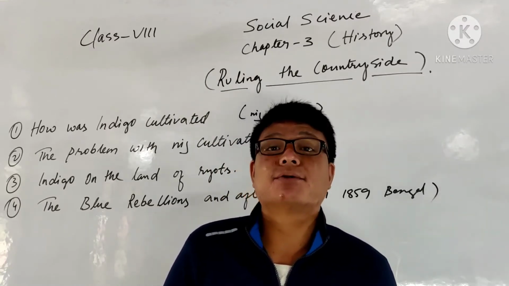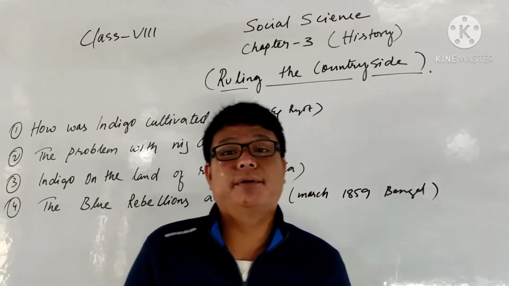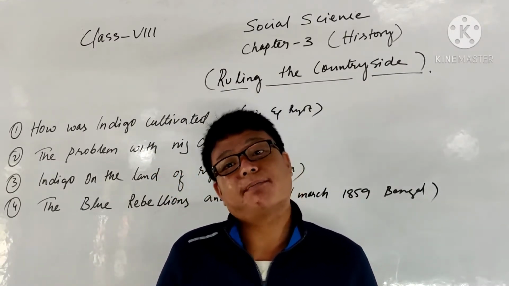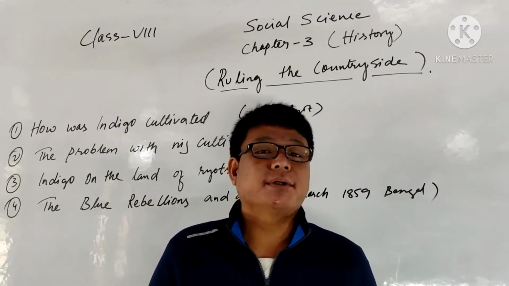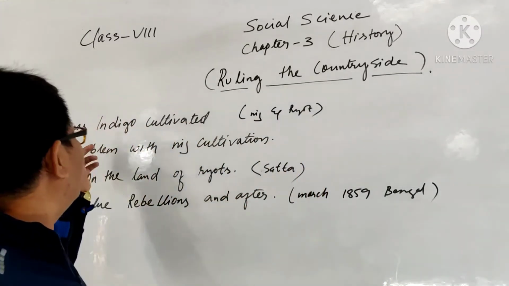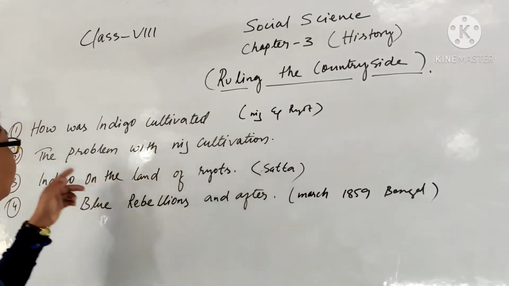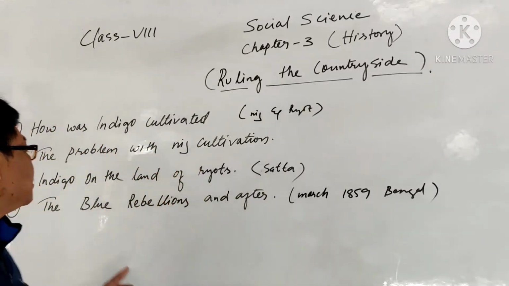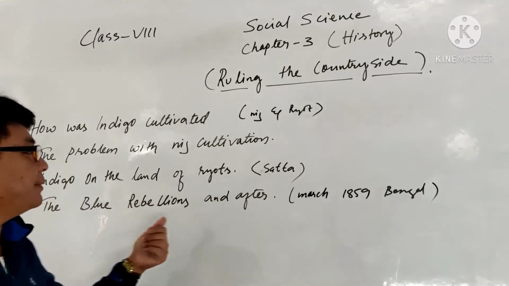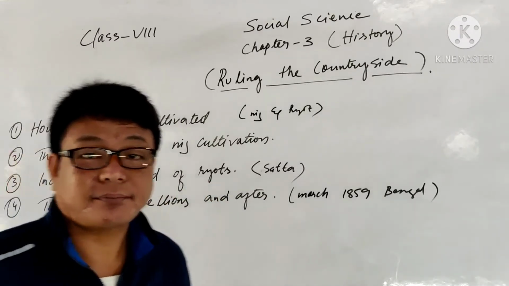the increasing demand for indigo in Europe, especially for the mass production of cloth and some other purposes also. So in this third session we will study how indigo was cultivated, the problem with nij cultivation, indigo on the land of the ryot, and the Blue Rebellion and after.